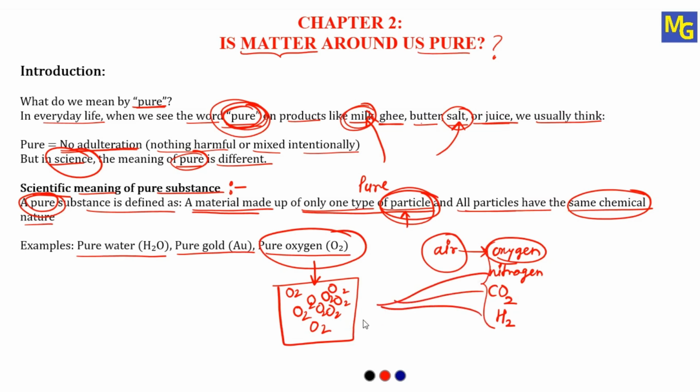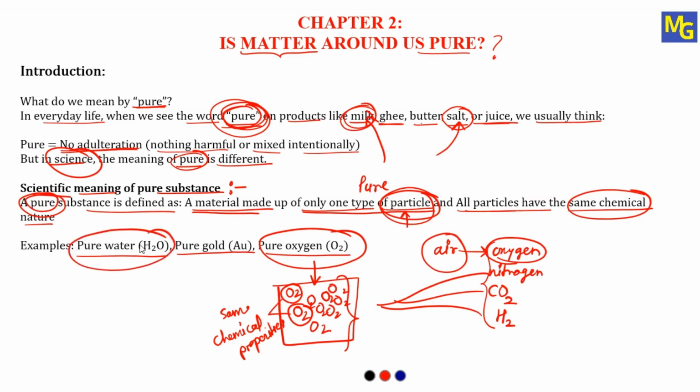Such a substance, which is made up of one type of particle which have the same chemical properties, means this is also oxygen, this is also oxygen. Both are the same, so both have the same chemical properties. Remember this, both have the same chemical properties, and such substances we can call pure substances. I hope you are understanding.